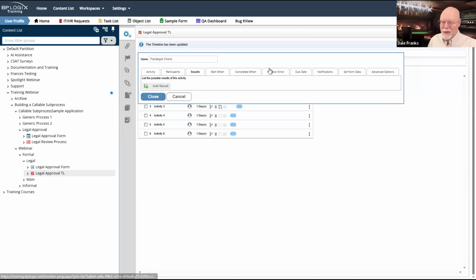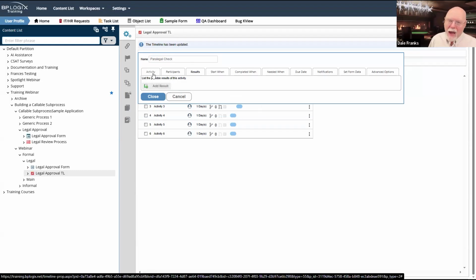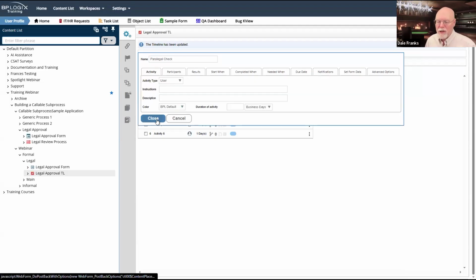Again, I'm not going to waste the time adding results. We'll just accept the default because we're just going to run through this quickly. And the actual working of the process is not really as important to us as seeing how the linkage works between the main and parent process. So this is our paralegal. Our paralegal is going to do the check. This is the point at which the paralegal will decide what kind of legal review we're going to do.